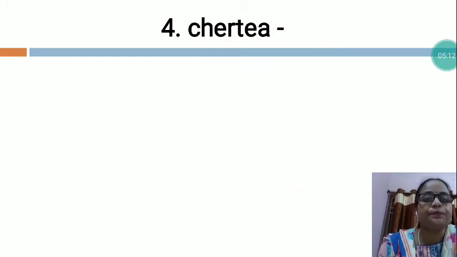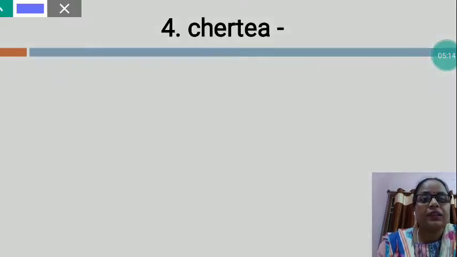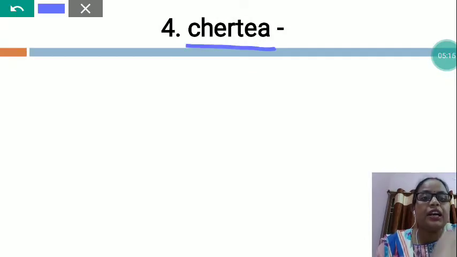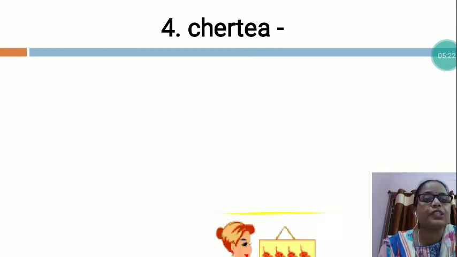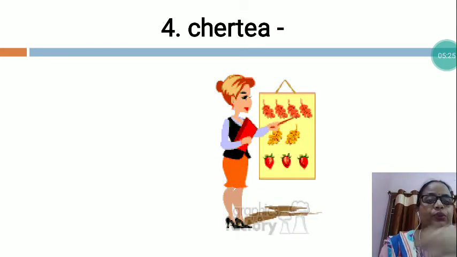Now the next is CHERTA. In this also you will have to arrange all the letters in the proper sequence. So my dear student, who is she? Tell me. This is the picture of teacher. See what she is doing?